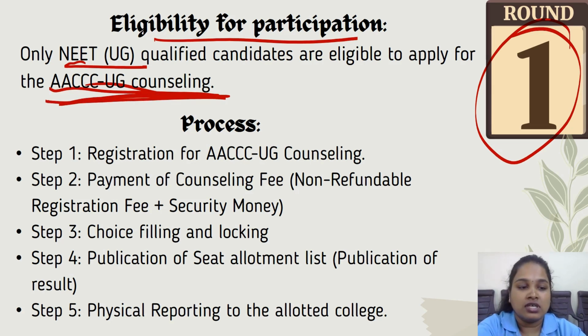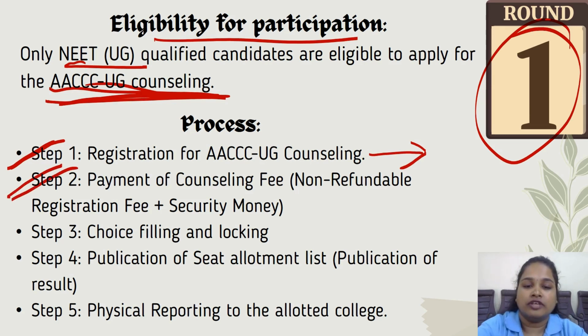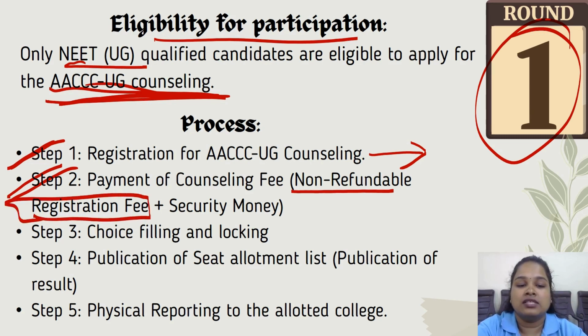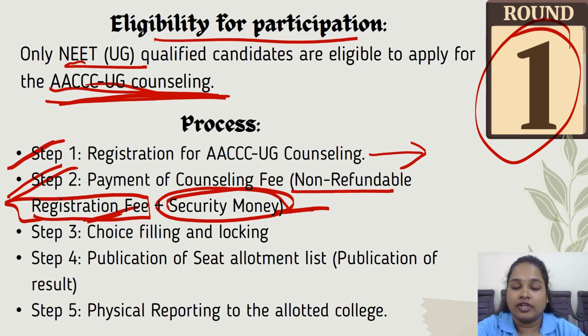Coming to the process, step 1, registration for AACCC UG counselling. You have to register yourself in AACCC counselling. And then step 2, payment of counselling fee, that is non-refundable registration fees plus security money. Security money will be refundable and the registration fee will be non-refundable.